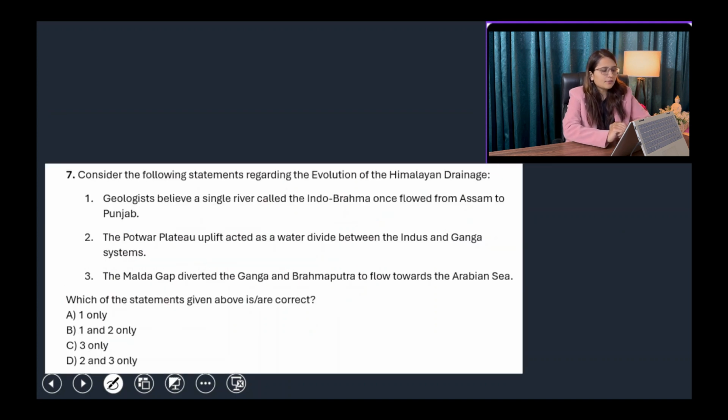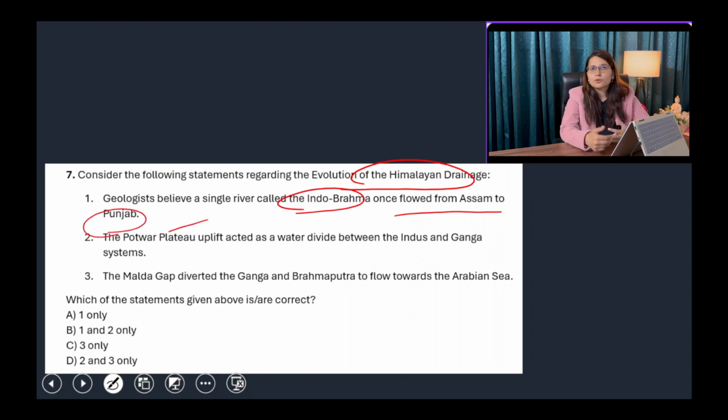Next is, consider the following statements regarding evolution of Himalayan drainage. Number 1. Geologists believe a single river called Indo-Brahma once flowed from Assam to Punjab. Yes, before the formation of Himalayas, there was a river called Indo-Brahma river, which was flowing from Assam to Punjab, and the whole area was covered by this river. So ultimately it became Indus, then Brahmaputra, and ultimately Ganga.